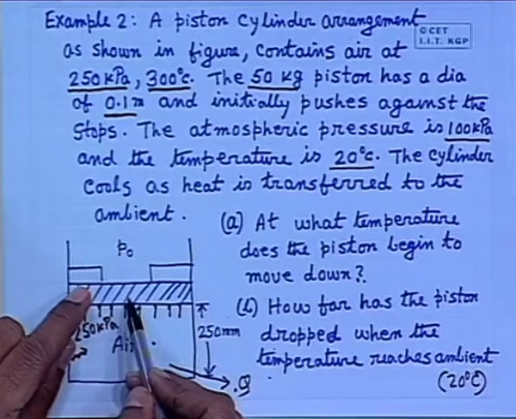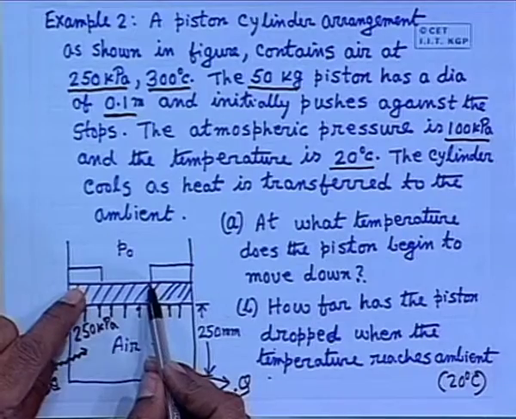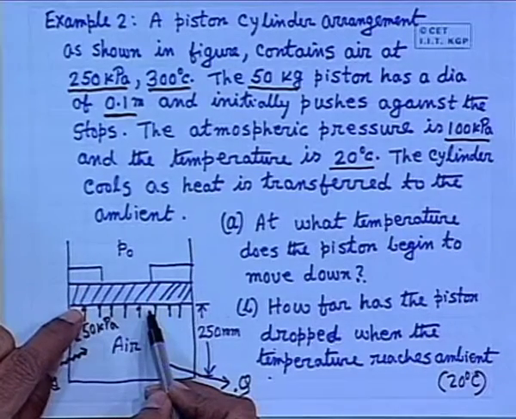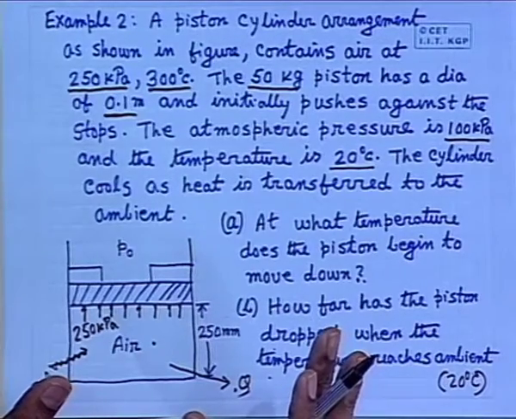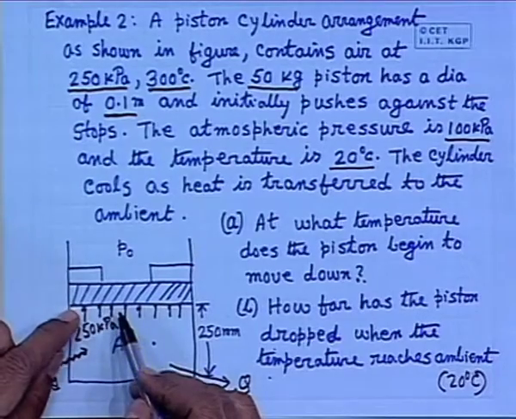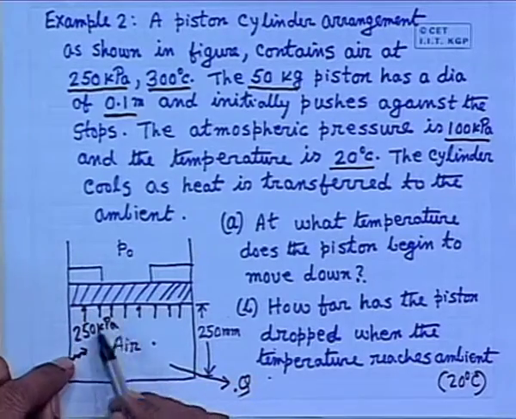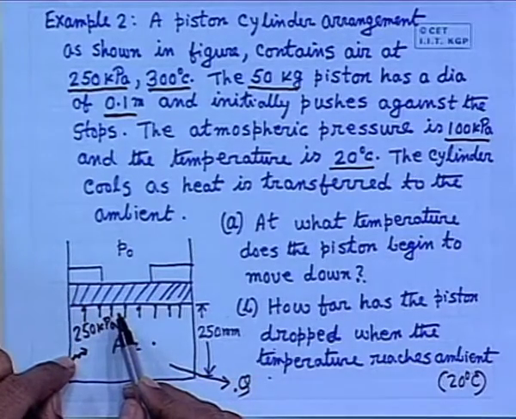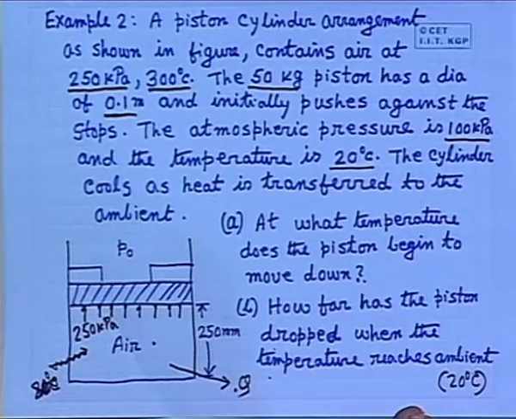So, from the mechanics point of view, what will happen at the point when the piston is just trying to descend down? The pressure force plus the atmospheric pressure force plus the weight will be equal to the pressure inside the gas. Very good. But at this condition, the normal force is added, that means the reaction will be 0.